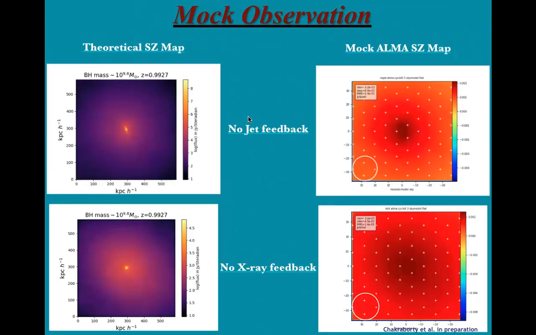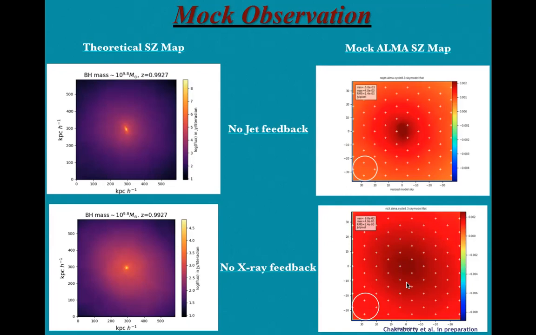Here on the left-hand side is the theoretical AC map for the no jet feedback mode, with all the same specifications, and on the right-hand side is the corresponding no jet feedback mock observational ALMA map for a similar black hole at a similar frequency as well. In the lower panel also, we can see the theoretical AC map for no X-ray feedback, and this is the corresponding ALMA mock observational AC map.